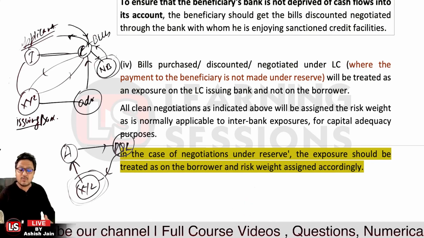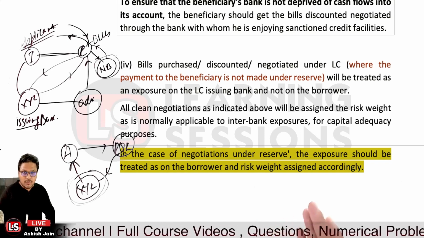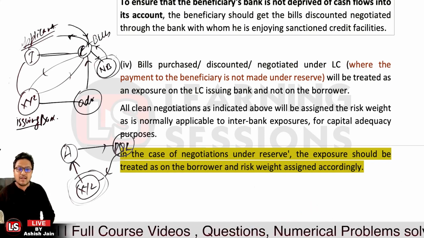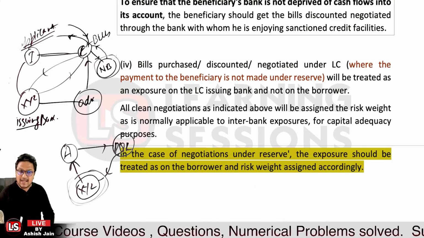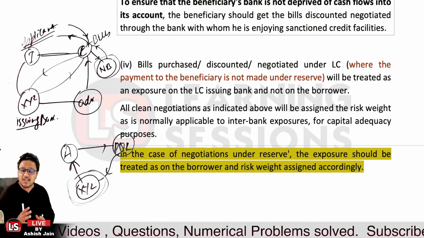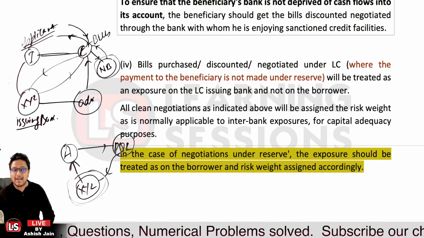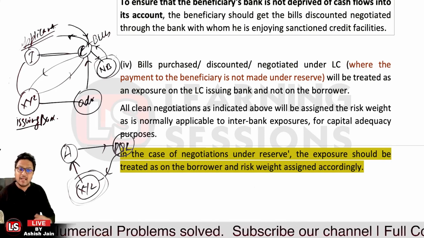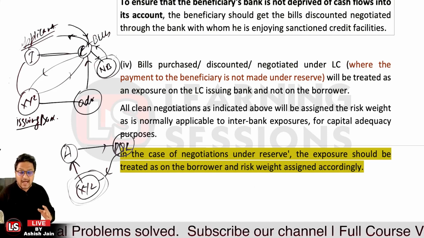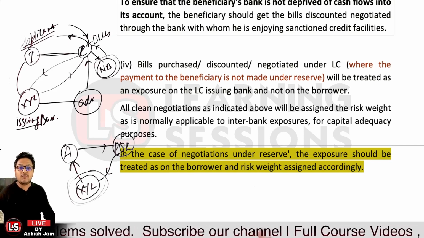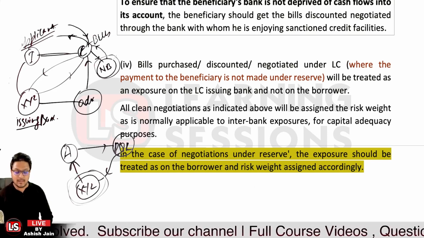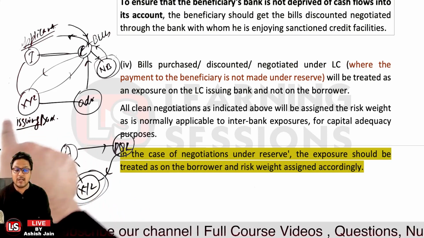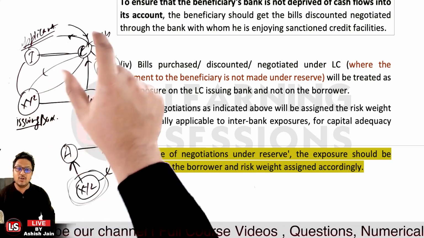That is said to be payment made under reserve. Now, if the payment is not made under reserve, that means if there is any unprincipled criteria or any non-compliance by the beneficiary itself, the payment will not be repaid by the beneficiary to the negotiating bank. In that particular case, the exposure will be treated on the LC issuing bank over there.